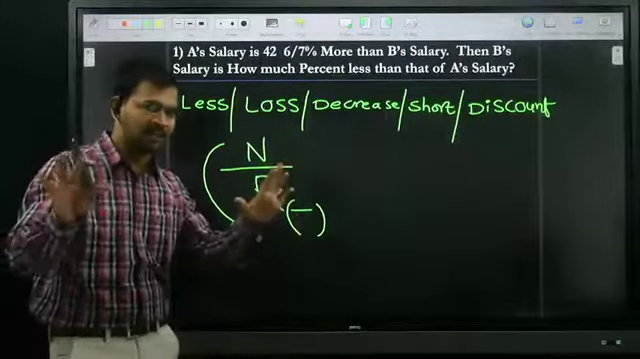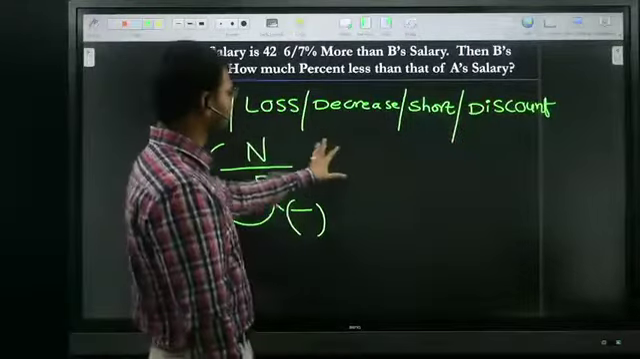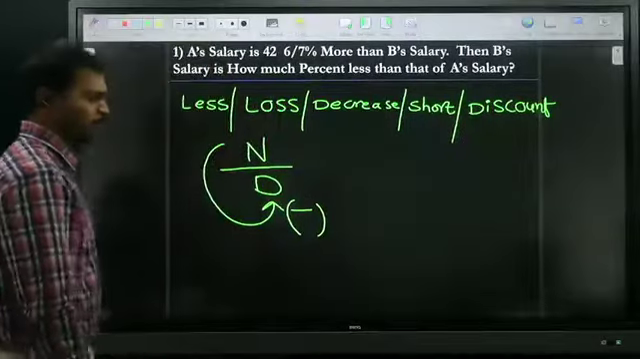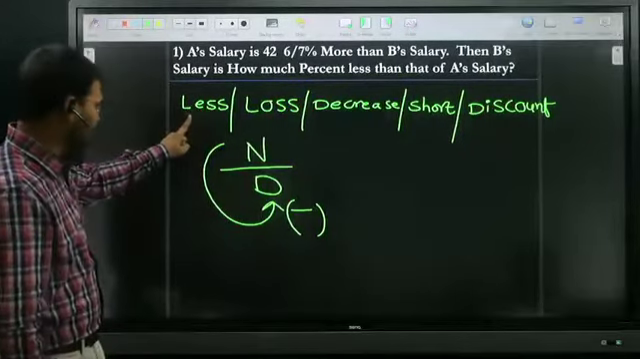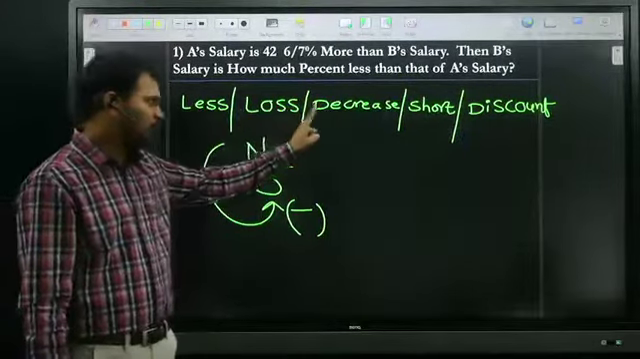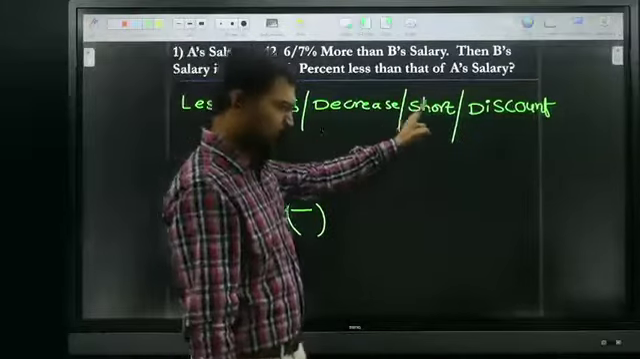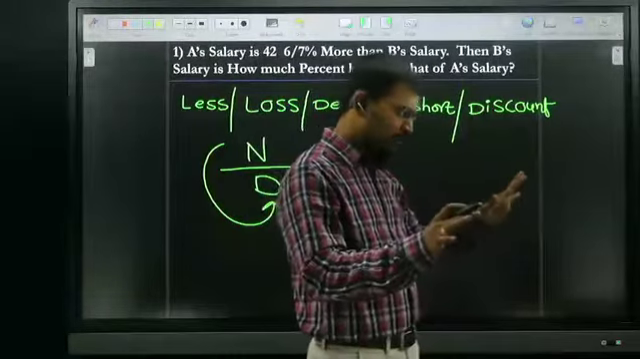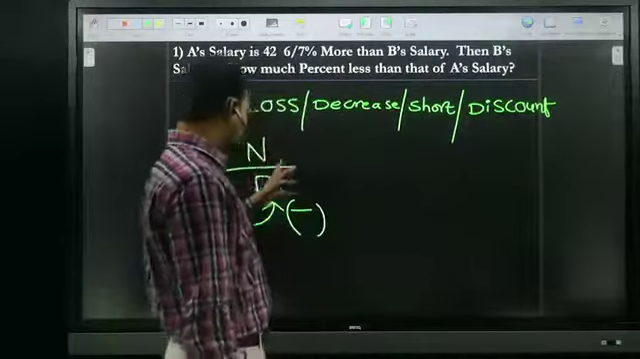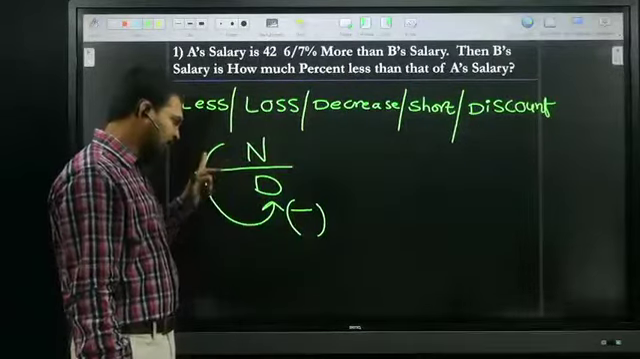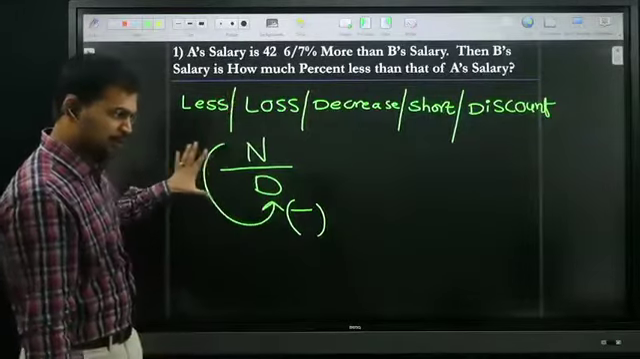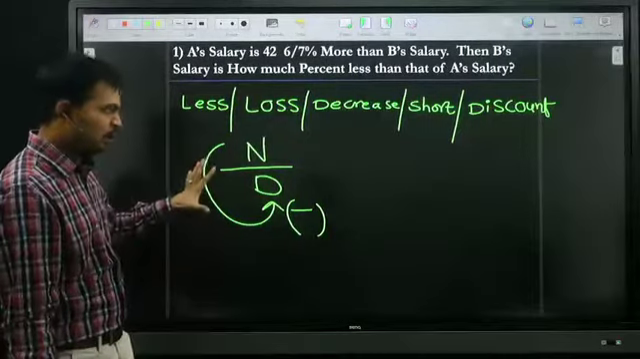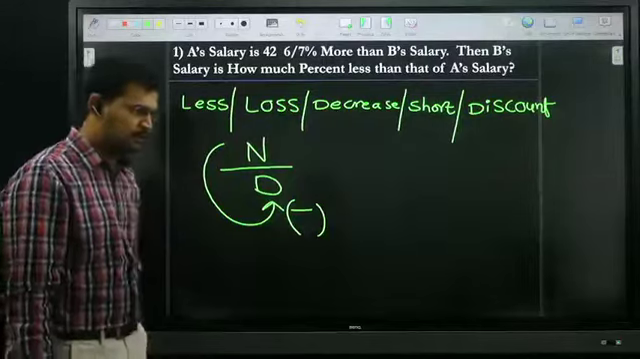All of you okay? I will give you some examples. No problem. Simply remember, wherever they give less, loss, decrease, short, discount, simply do one thing: the numerator value is subtracted from the denominator. All of you okay? Make a note, all of you. And I will give some examples for you.